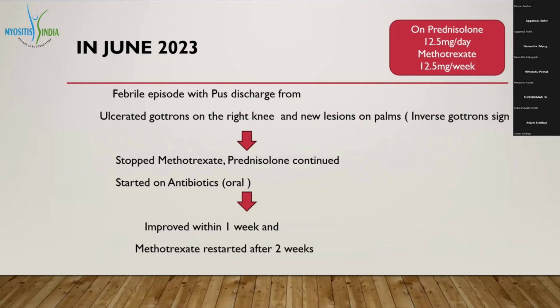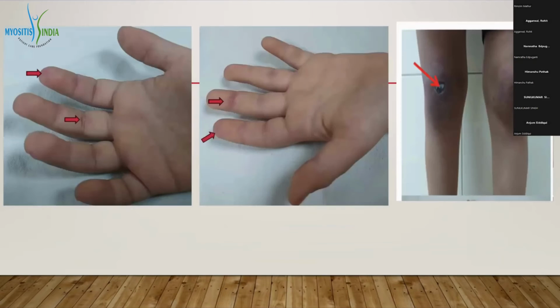At this time, the patient was on prednisolone 12.5 milligrams per day and methotrexate 12.5 milligrams per week. Keeping the suspicion of infection, methotrexate was stopped and prednisolone was continued, and the patient was started on oral antibiotics, by which her pus discharge and infection resolved, and methotrexate was restarted after 2 weeks.